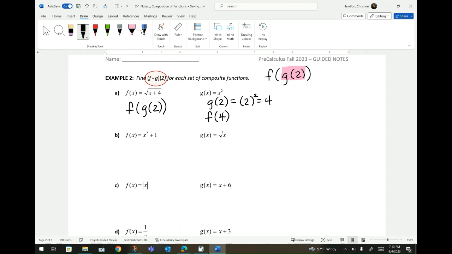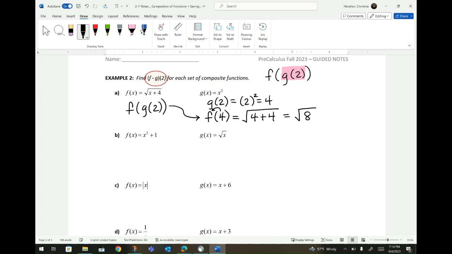And then I'm going to f of 4 because I'm replacing g of 2 with 4. f of 4 just means take the 4 and put it in my f function. Well, my f function says the radical square root, replace the x with a 4 plus 4, and that gives me the square root of 8.